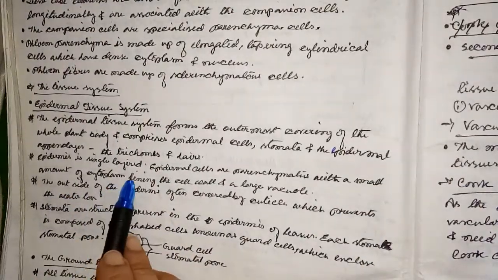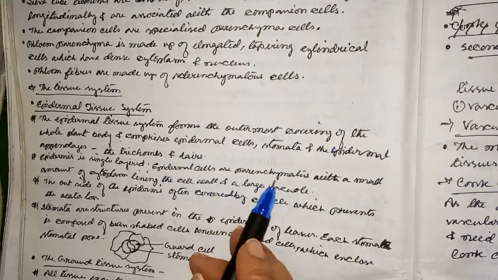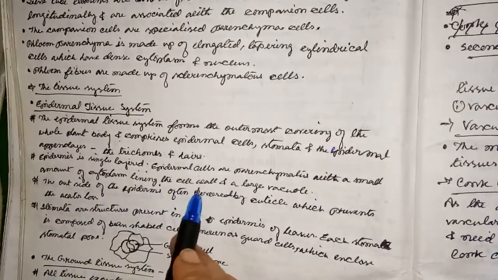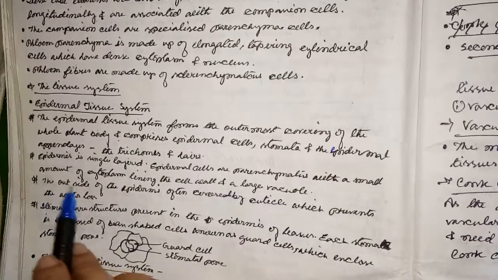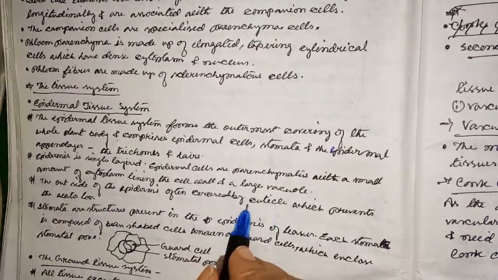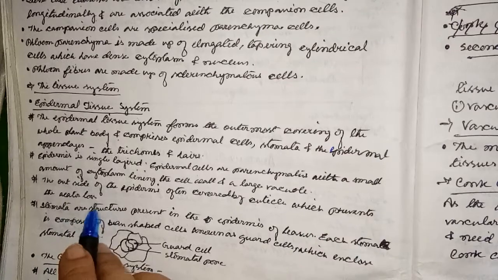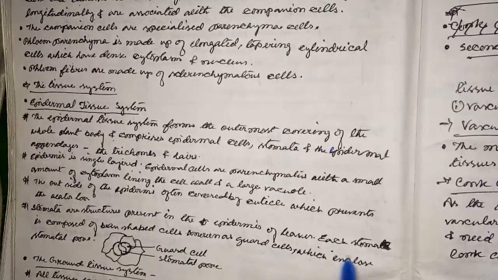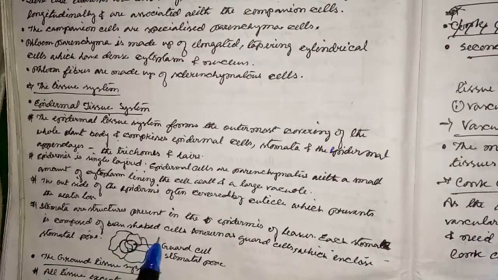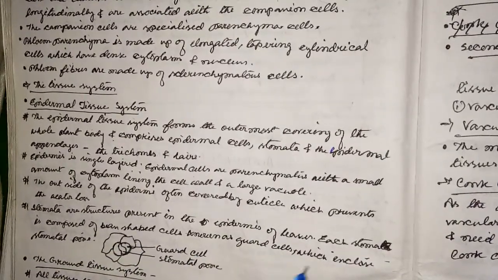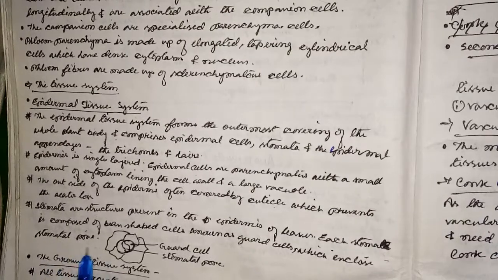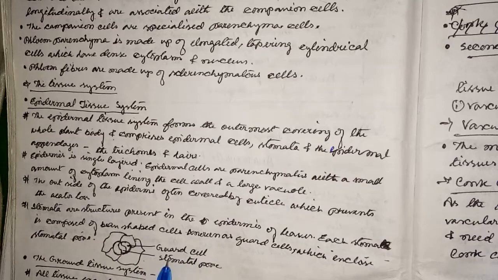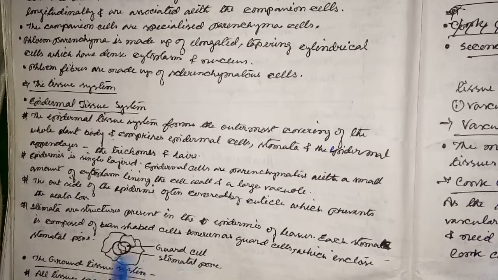Epidermis is single layered. Epidermal cells are parenchymatous with a small amount of cytoplasm lining the cell wall and a large vacuole. The outside of the epidermis is often covered by cuticle which prevents water loss. Stomata are structures present in the epidermis of leaves. Each stomata is composed of bean-shaped cells known as guard cells, which enclose the stomatal pore. So here it is the structure of stomata. It represents the guard cell and the stomatal pore.